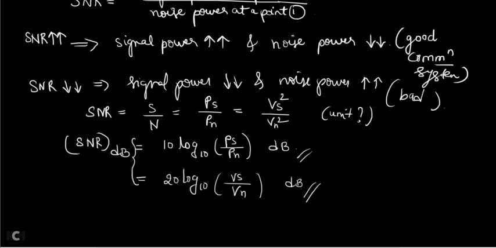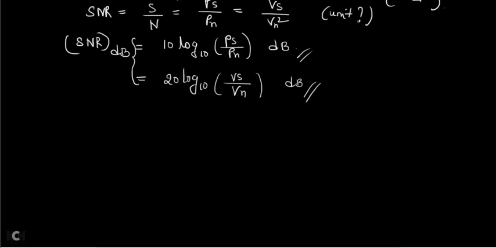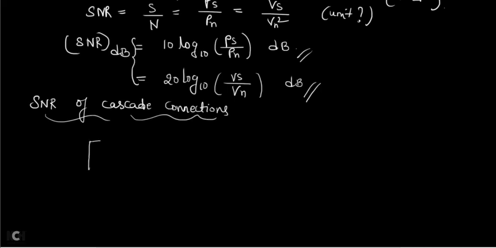By using this SNR only, your communication system will be tested whether it is good or bad. So remember, for whatever communication system you design, the SNR should be greater. Now consider we will take the SNR of a cascade system. If there are cascade connections like this, consider there is one amplifier here,